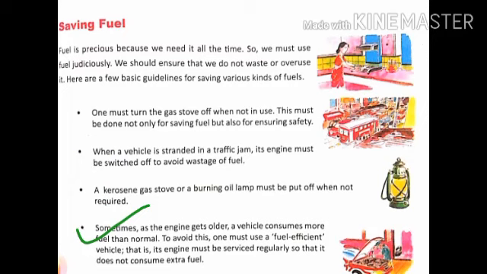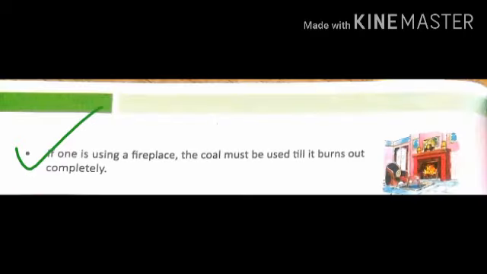To avoid this, one must use a fuel efficient vehicle, that is, its engine must be serviced regularly so that it does not consume extra fuel. If one is using a fireplace, the coal must be used till it burns out completely. So, these were some of the ways how we can save fuel.